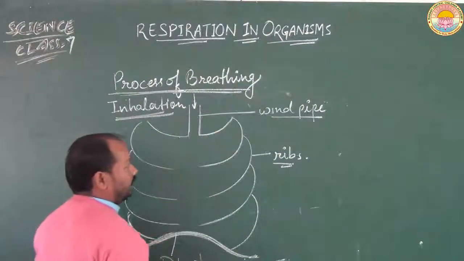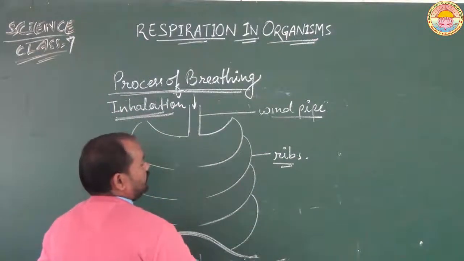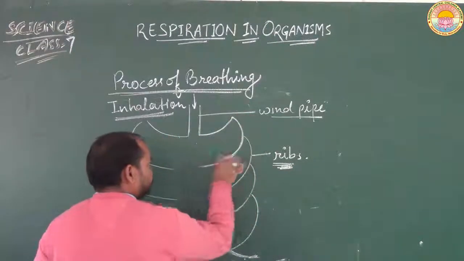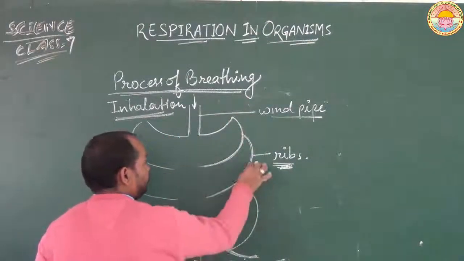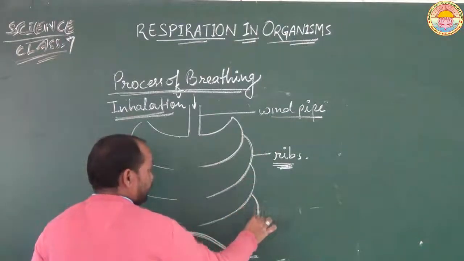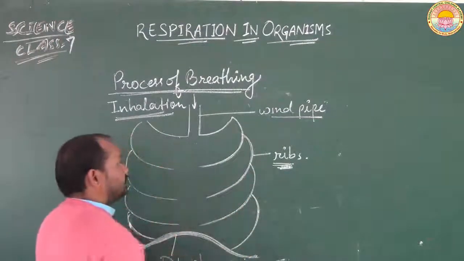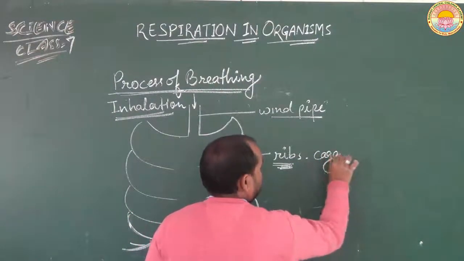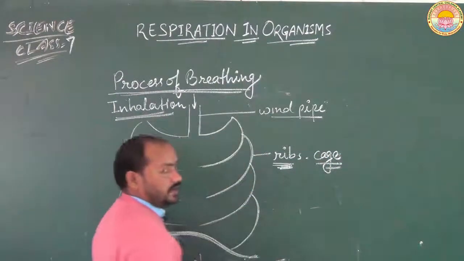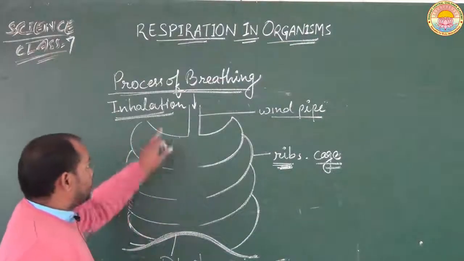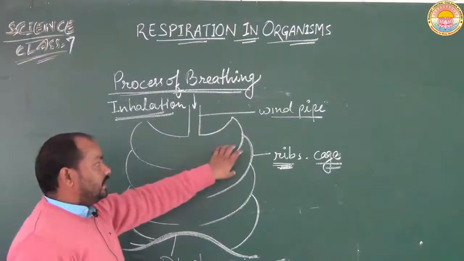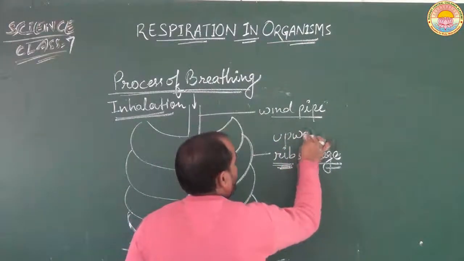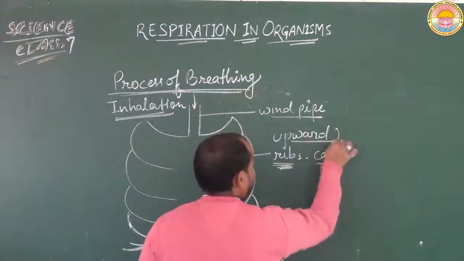When we inhale air, at that time, the ribs, which are curve-shaped bones present in our chest cavity, form a cage-like structure known as the rib cage, and inside the rib cage our lungs are present. So at the time of inhalation, these ribs start to move in the upward direction.